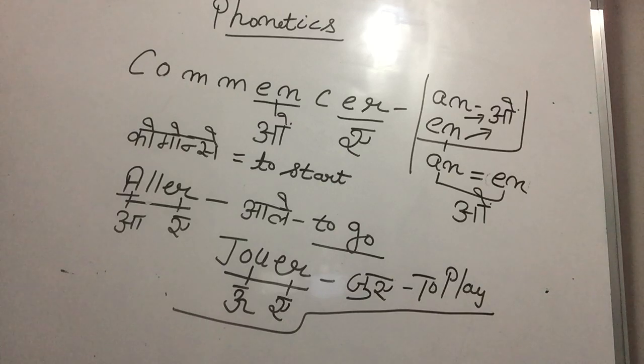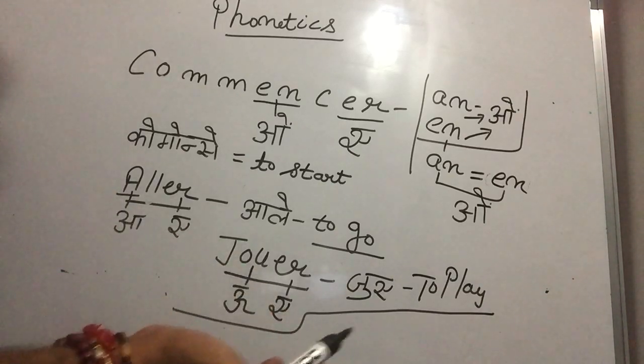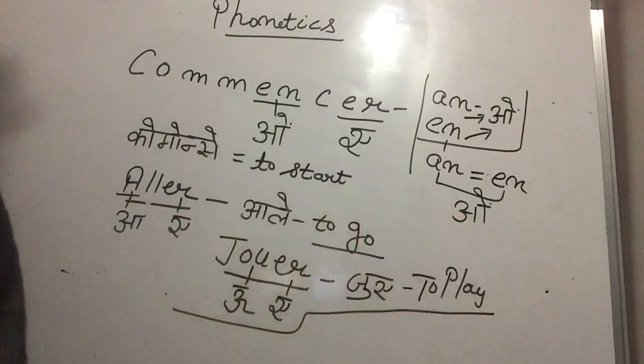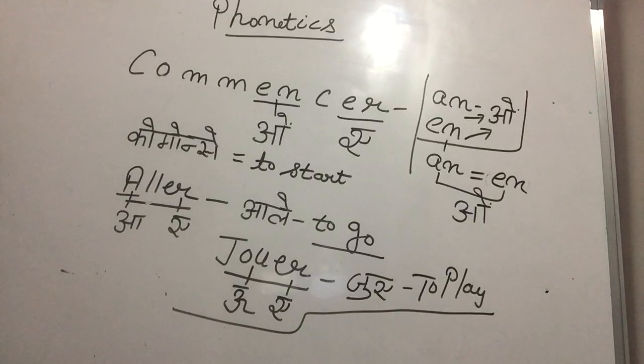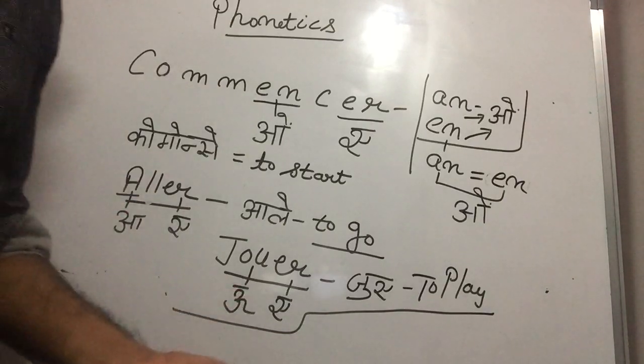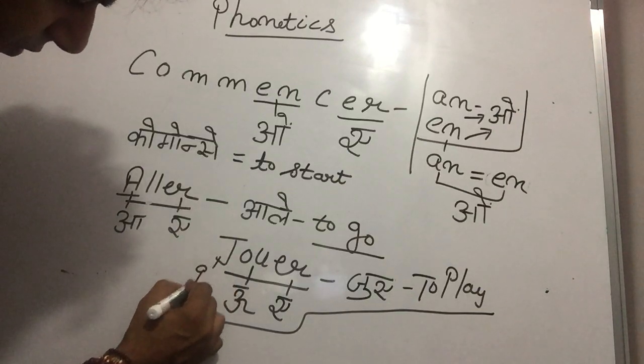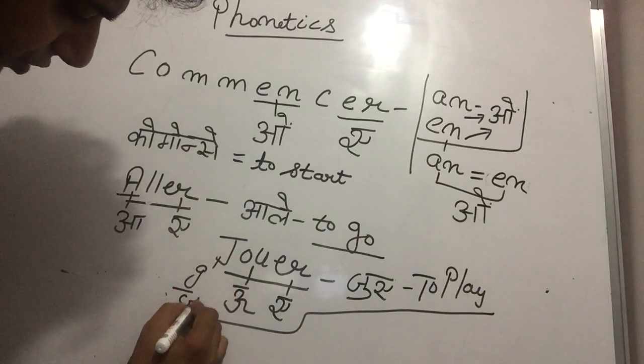Sir, but it starts with J. हाँ, jouer. J, because J is jouer. Basically J sound is G, but I will explain to you when we do the alphabet. That is jouer. Simple. J sound. Sir, J sound. J is G.